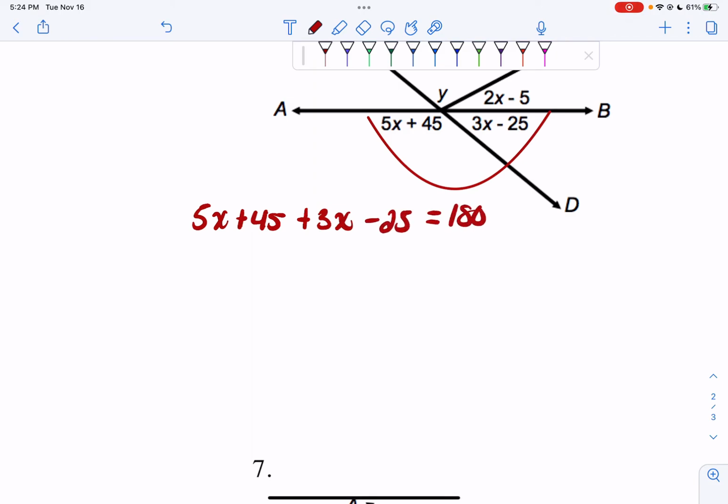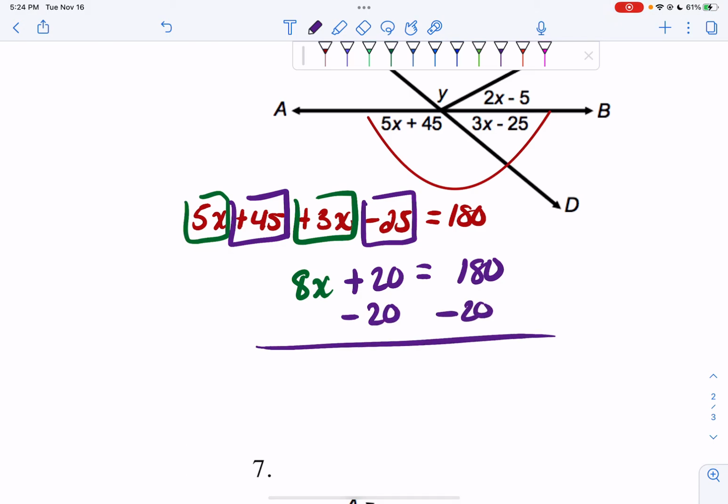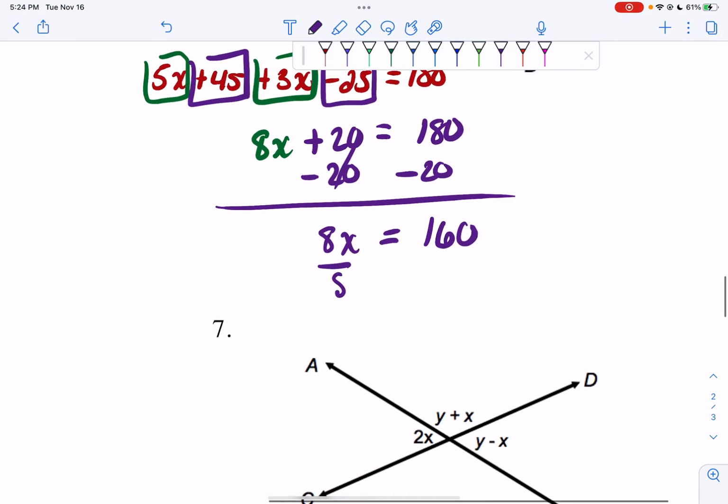So now I combine my like terms. So I have 5x and 3x, which is 8x. I have 45 and 25. Well, 45 minus 25 is 20. And that's equal to 180. Subtract 20, subtract 20. 8x is equal to 160. Divide both sides of your equation by 8. And I get x is equal to 20.